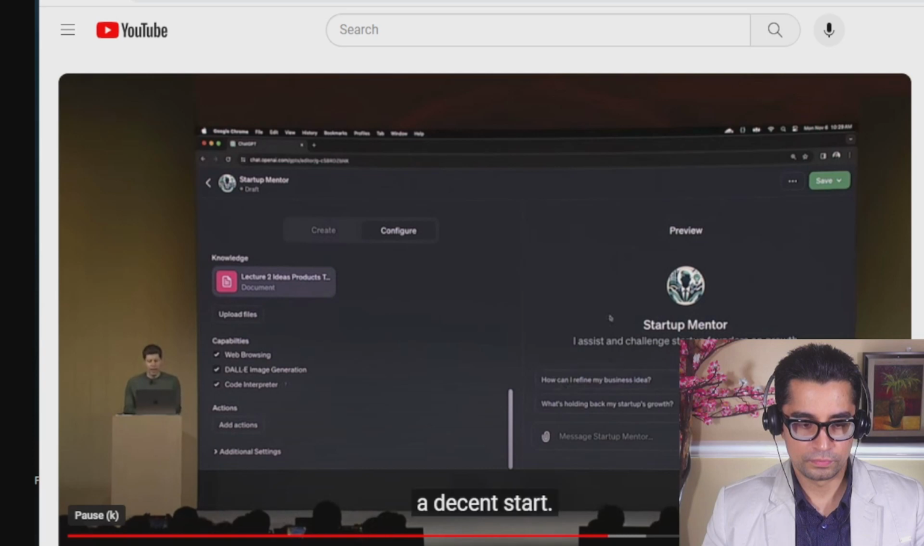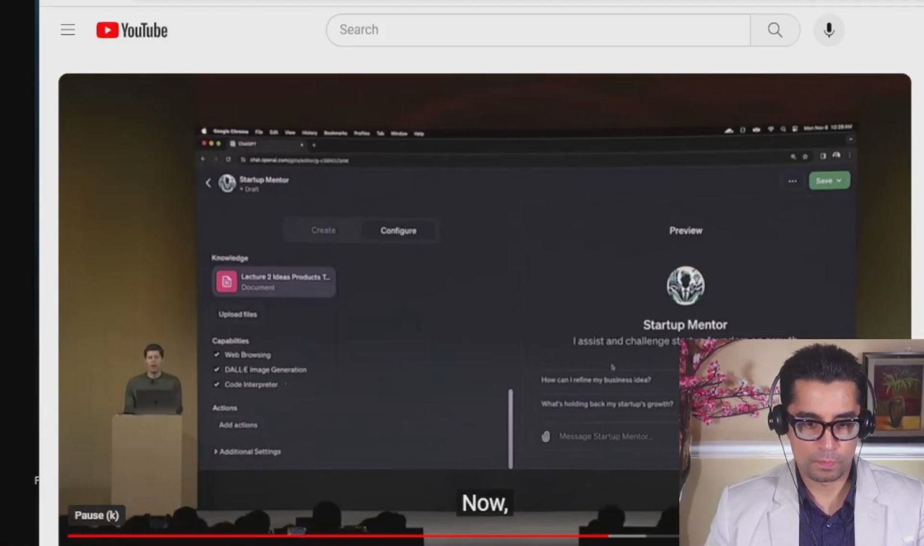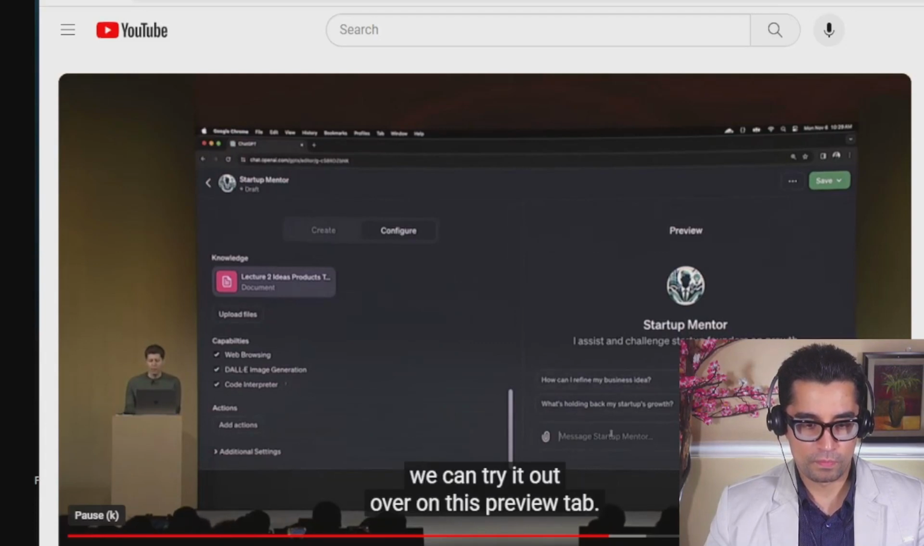Now, all of this should be rolling out to customers of ChatGPT Plus. But if you are a developer, you actually have a developer playground where you already have access to all of these tools, but in a different setup. But it just goes to show that it is possible right now, and you will probably have it soon enough. And now we can try it out over on this preview tab.